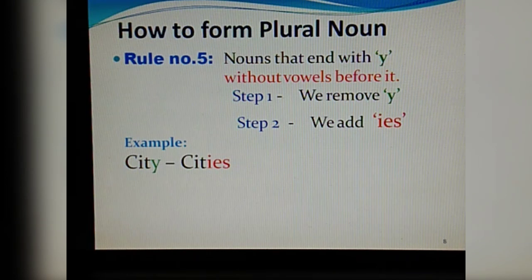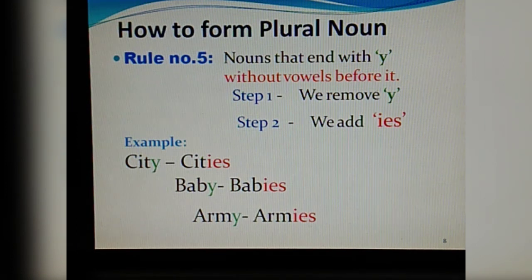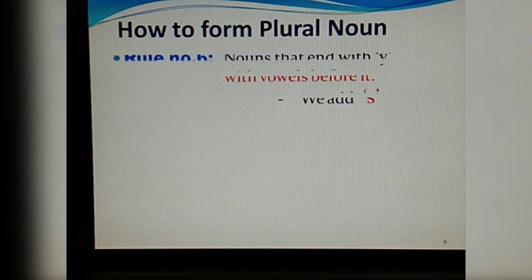So in the example, city. As we learnt, before y there should not be any vowel. Here the letter t is there, which is a consonant. So city becomes cities. Baby becomes babies. Again you find before y we have a consonant letter, that is b. Army. Again before y we have a consonant letter m. So it becomes armies. So for nouns that end with y without a vowel before it, the y is removed and we add ies.